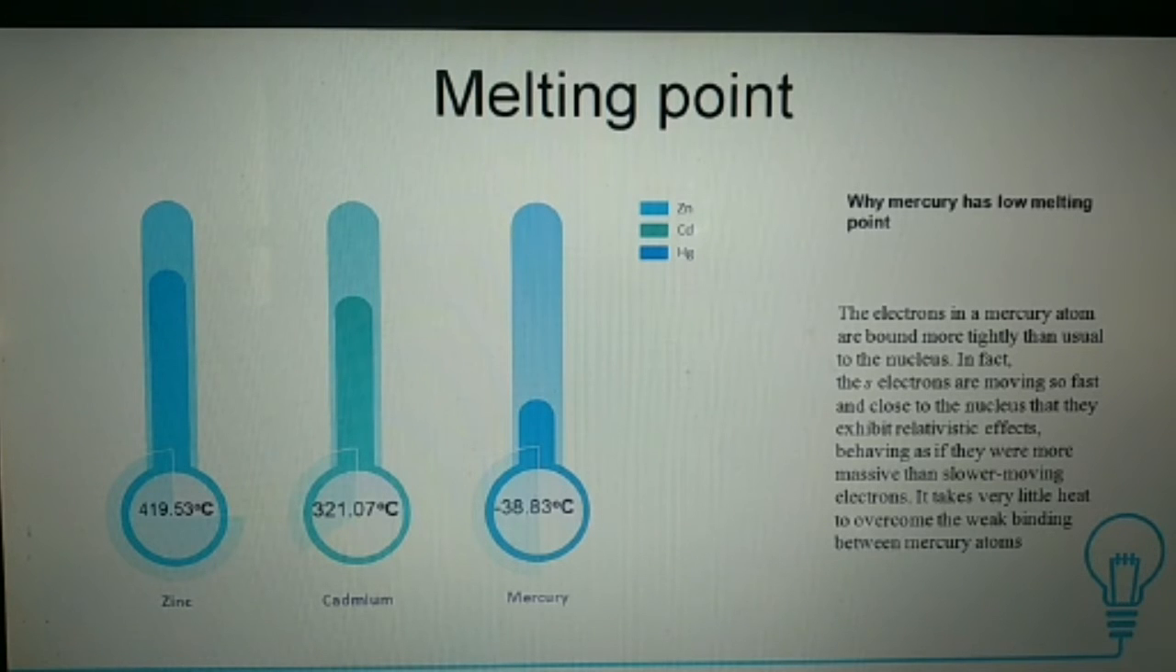One additional interesting effect makes mercury even more reluctant to share its electrons. Special relativity suggests that for far larger nuclei, and mercury with atomic number 80 is large enough, the effect applies.